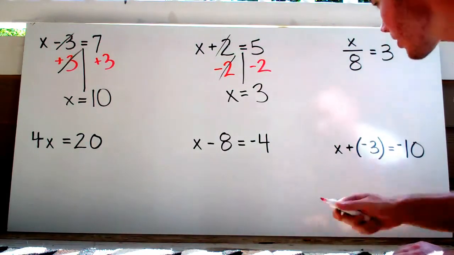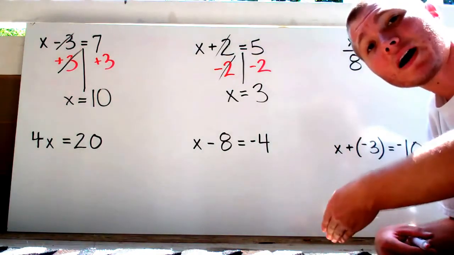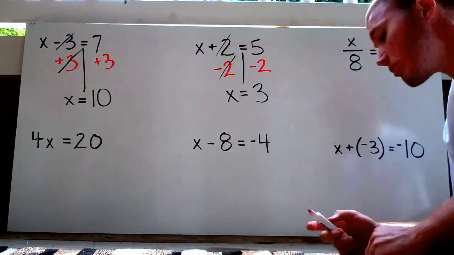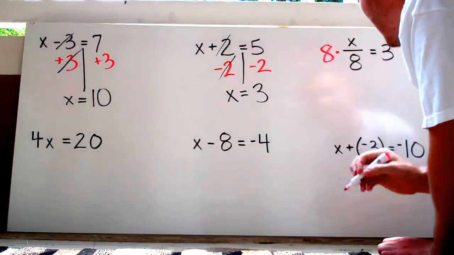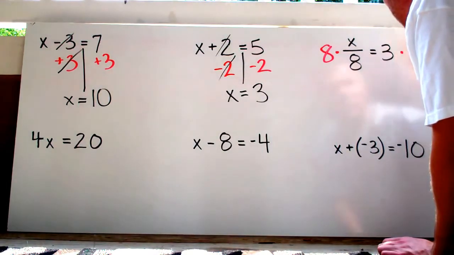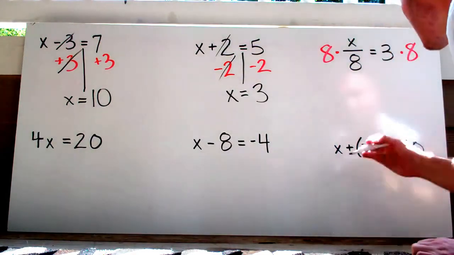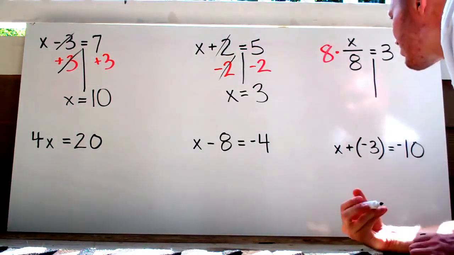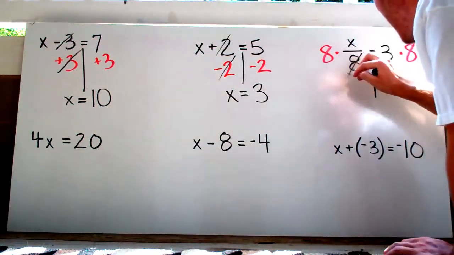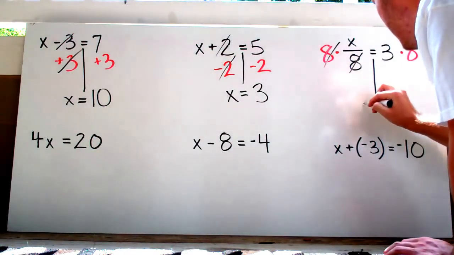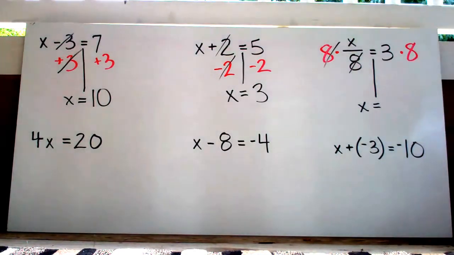Okay, so I'm getting a marker on myself. x divided by 8. Well, the opposite of divided by is multiplied by. So I'm going to do the opposite. I'm going to multiply this side by 8 and then multiply this side by 8. Again, remember there are 2 sides to every equation. Divided by 8 and times 8, those are opposites. They're inverse operations. They're going to cancel out. All we're going to be left with is that x. And then over here we've got 3 times 8, which is 24.